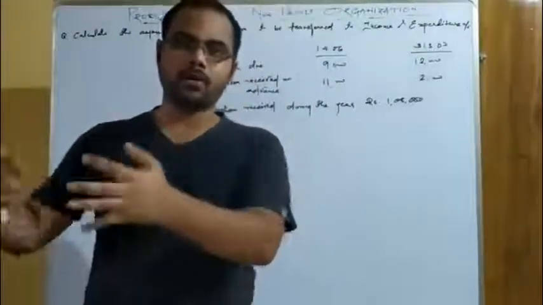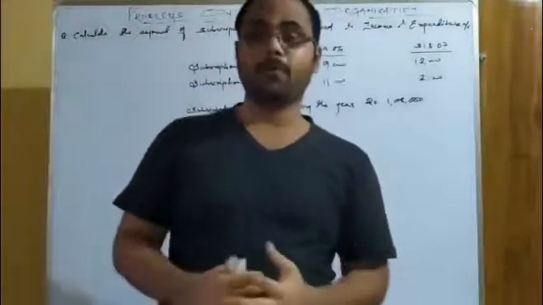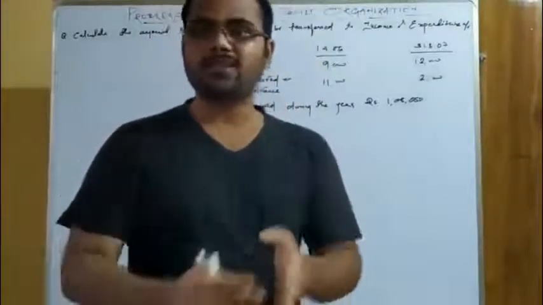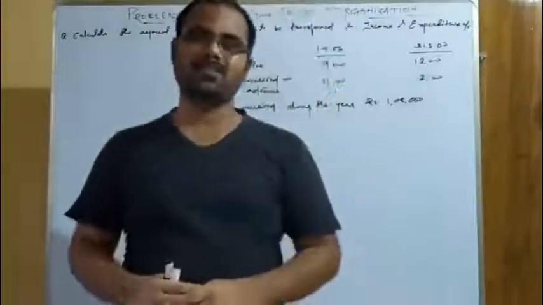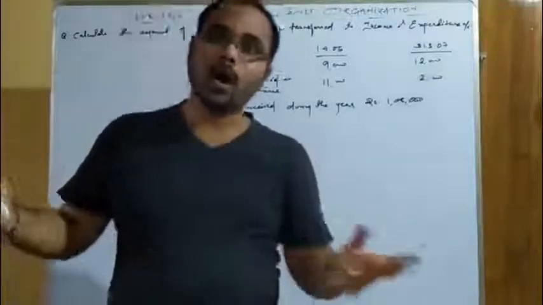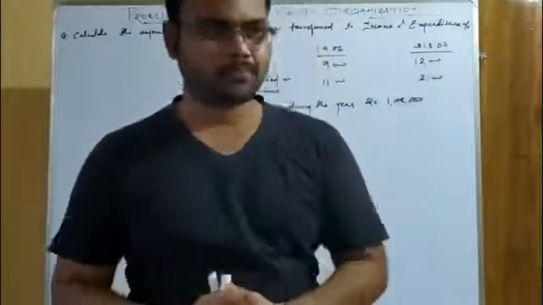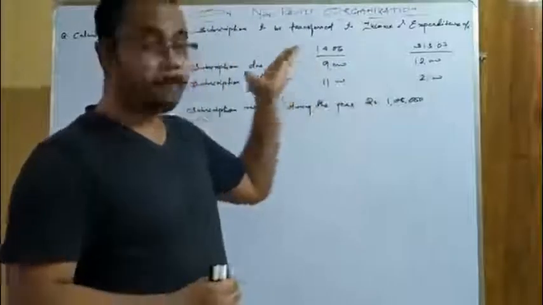You will find these short problems in the form of adjustments, like the short adjustments related to outstanding, bad debt, and provision in your profit making concern. So let us solve this question without wasting any time.